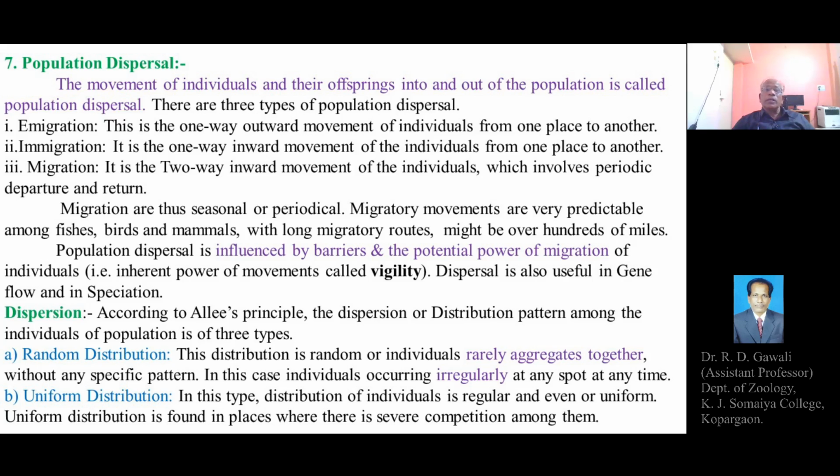In uniform distribution, the distribution of the individuals is regular, even or uniform. The uniform, even or regular distribution means there is a regular pattern of availability of the individuals of the population, and this type of pattern is found in places where there is severe competition among the members of the population. The competition may be for food or for breeding.